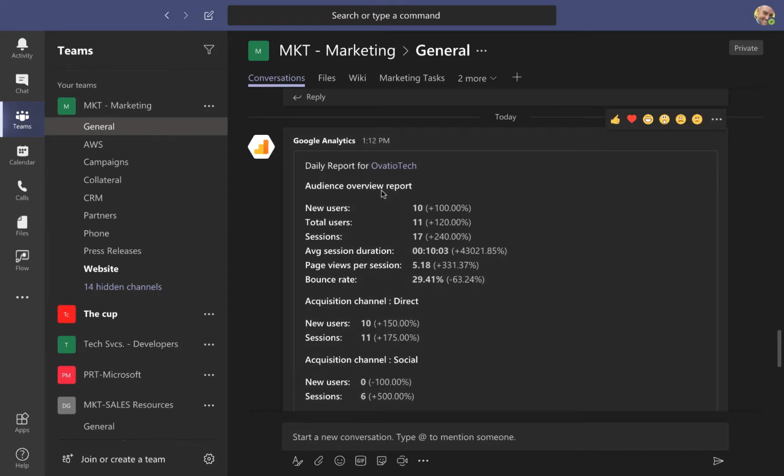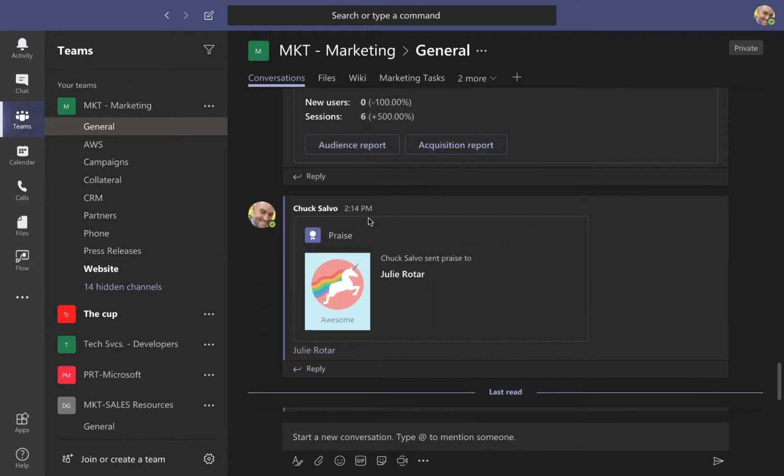So the entire team sees conversations. It's almost like a stream, right? Here we actually have Google Analytics data coming into our conversation. This is a connector, so I don't have to go out to Google Analytics to get the data. I'm bringing the data into my team, into my single pane of glass.